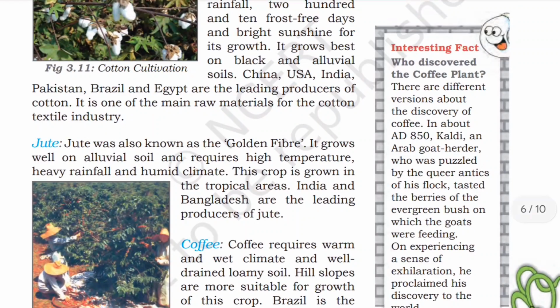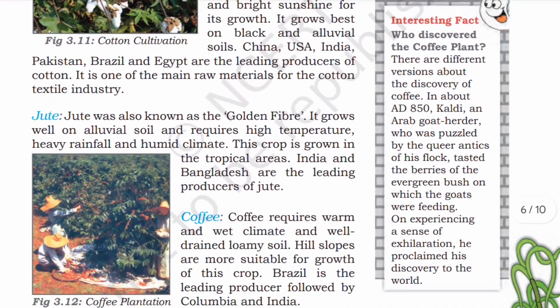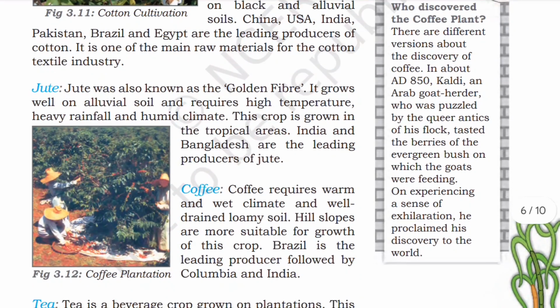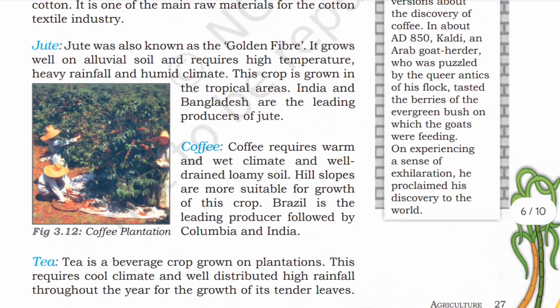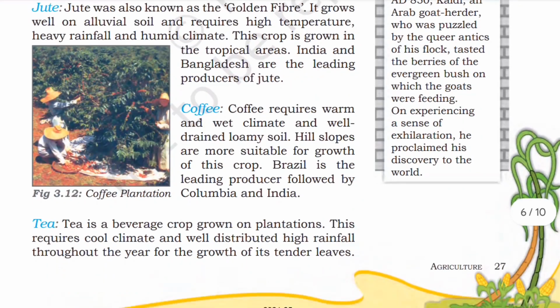Who discovered the coffee plant? There are different versions about the discovery of coffee. In about AD 850, Khaldi, an Arab goat herder who was puzzled by the queer antics of his flock, tasted the berries of an evergreen bush on which the goats were feeding. On experiencing a sense of exhilaration, he proclaimed his discovery to the world.